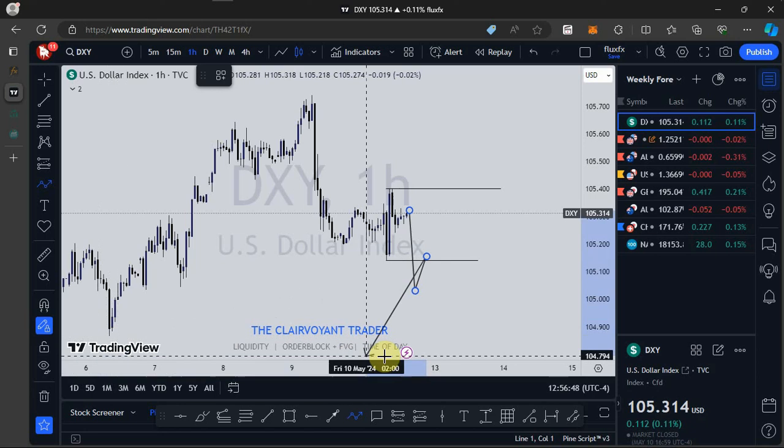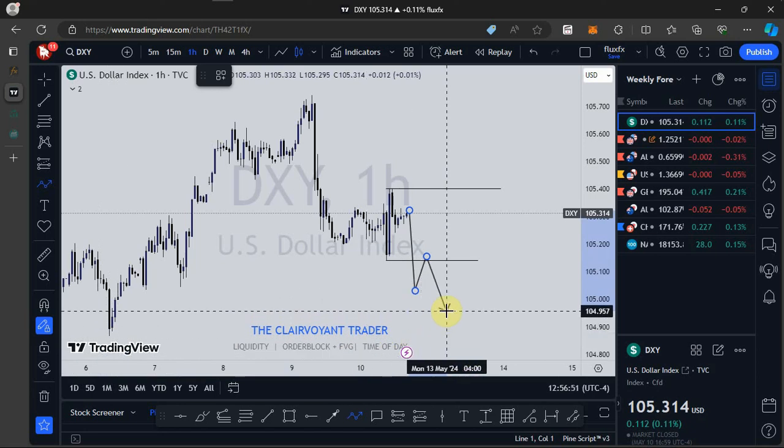If we see price taking out Friday's low and closing below it, then we will see price push to the downside, targeting this low as well. And this will be an intraday movement. Whatever I'm showing you on the 1-hour time frame is an intraday movement.